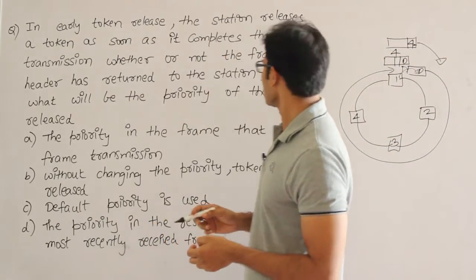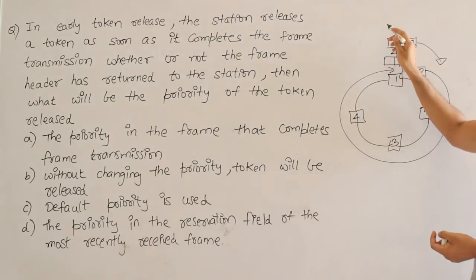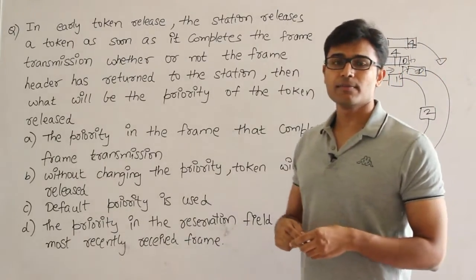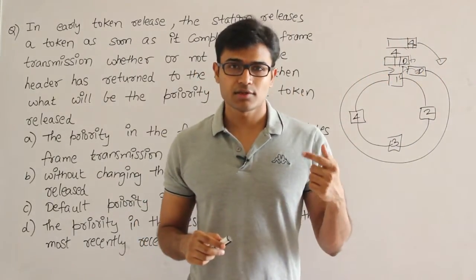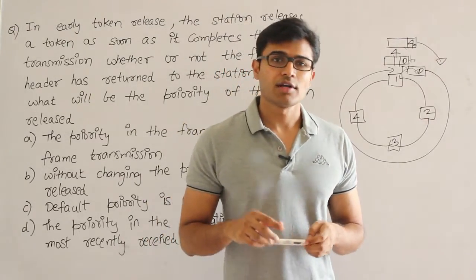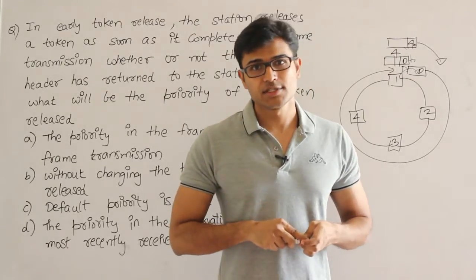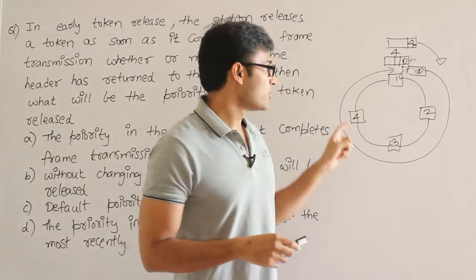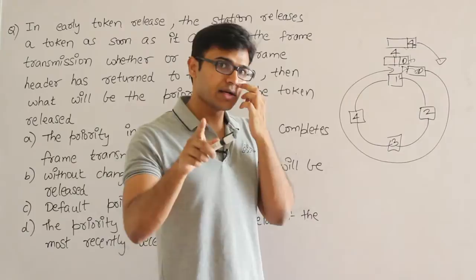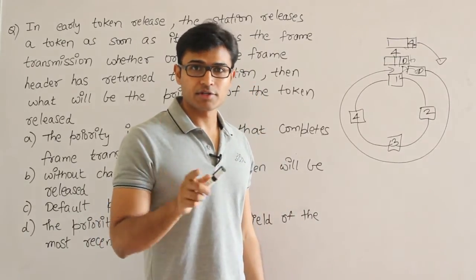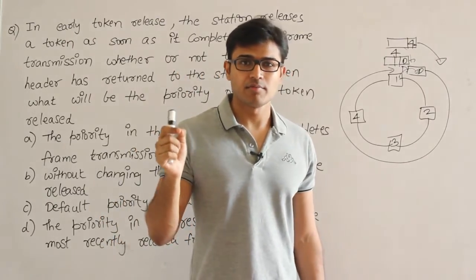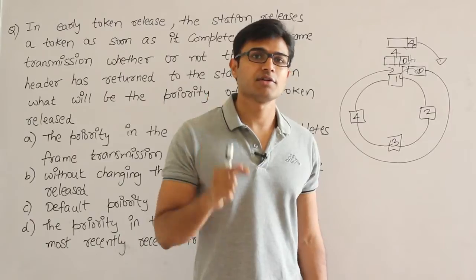Now how to solve it is, when you are releasing the token, you don't have the opportunity to see what is the reservation on the data packet you released, but you could definitely see what is the reservation on the data packet which someone else has sent before, which means before sending your data, someone else has circulated some data. On that data you might have seen what the reservation is. Therefore, in the previous cycle, whatever is the reservation made by some station, that reservation field you make as the priority for the present token.